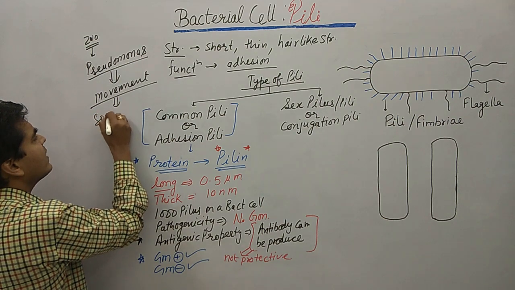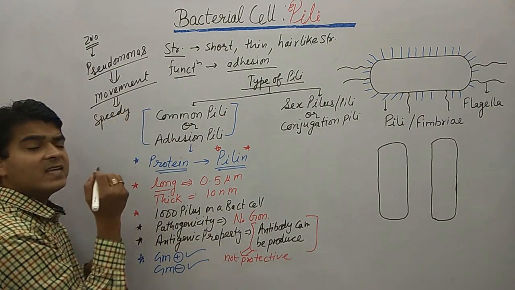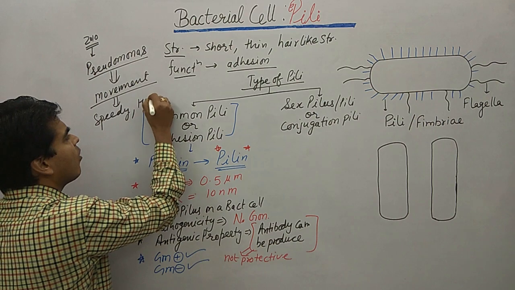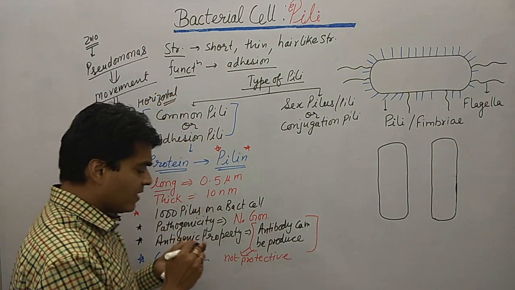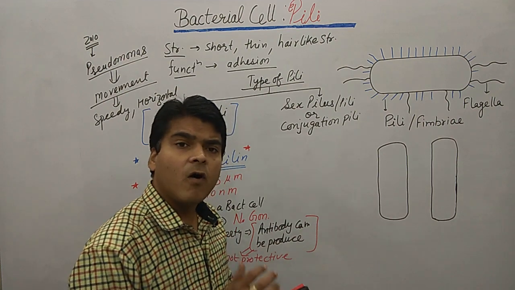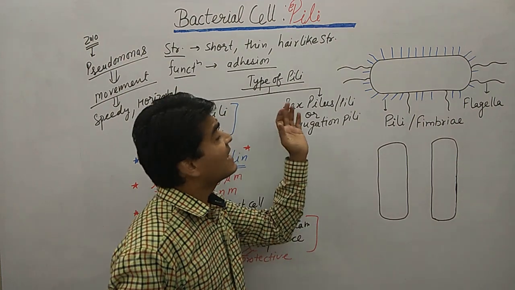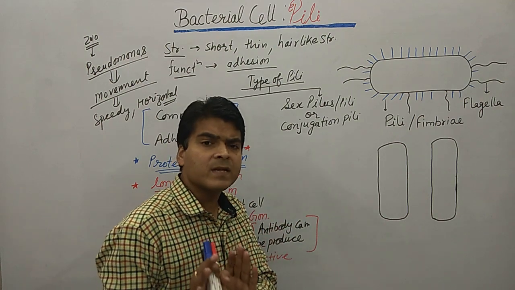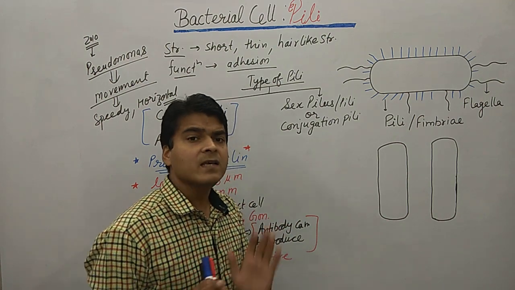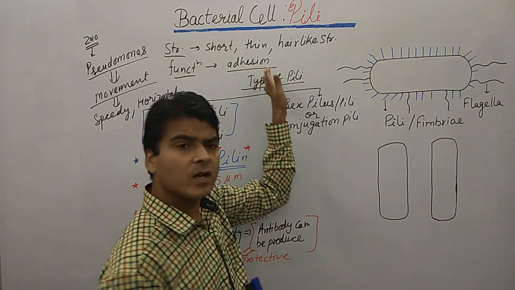Speedy movement, as well as horizontal movement. So after 2010 we also consider pilus as an organ of movement, but only for Pseudomonas. Remember this, only for Pseudomonas. Generally it is considered an organ of adhesion.